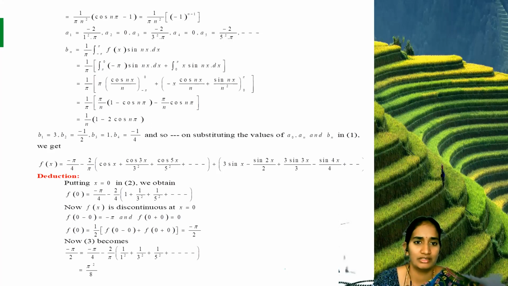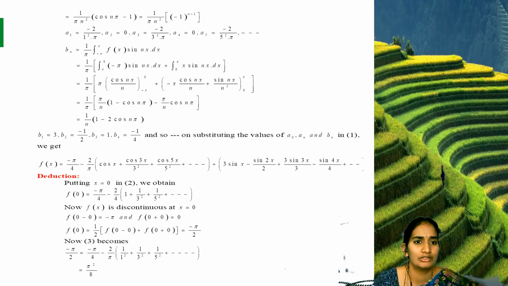So substituting n is 1 in 1 by pi n square. 1 square is 1, minus 1 whole power n is 1, so minus 1 whole power minus 1. So that is minus of 1. Inverse means 1 by 1. So now we are getting the values. a1 equal to minus 2 by 1 square pi.